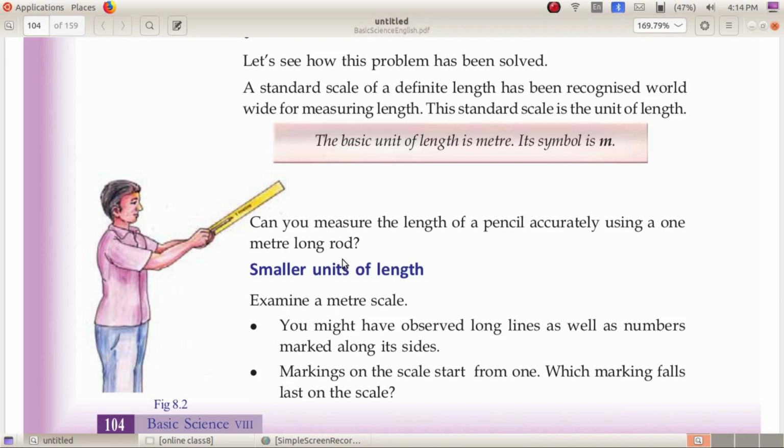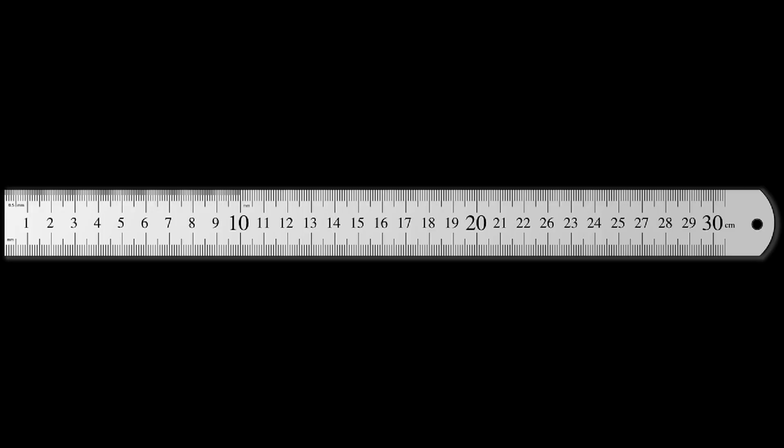Now let us examine a meter scale. You might have observed long lines as well as numbers marked along its sides. Markings on the scale first start from 1. Then which marking falls last on the scale? On the meter scale, the last marking, we know, is 100. There will be 1 to 100 markings.